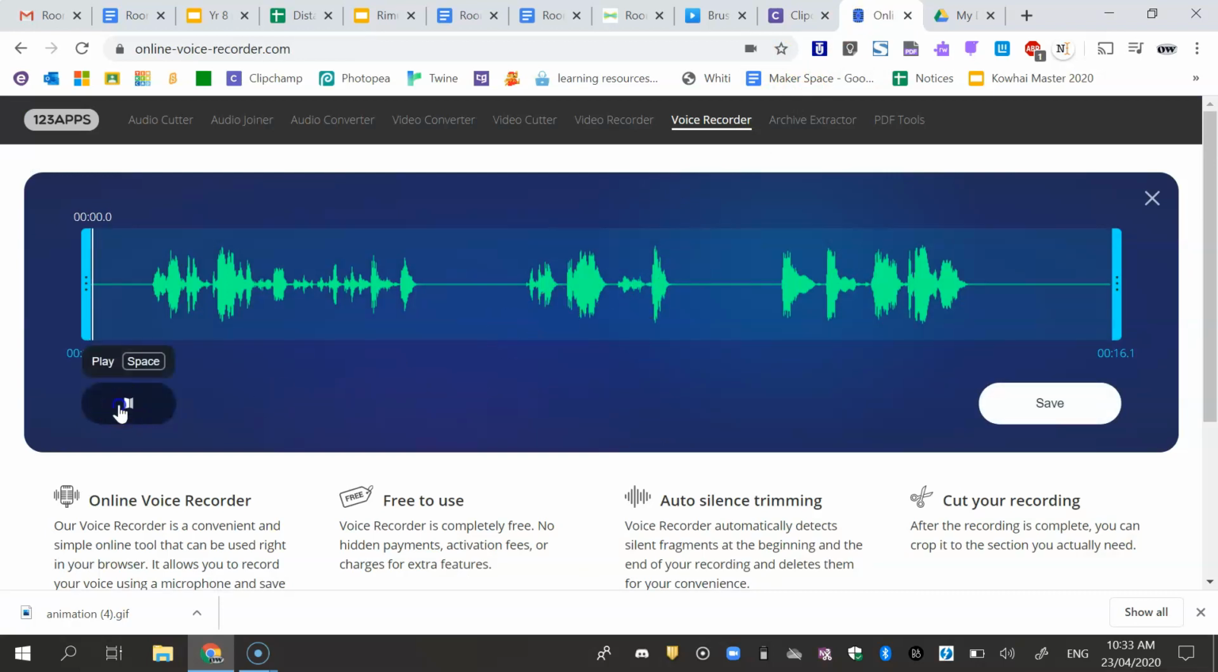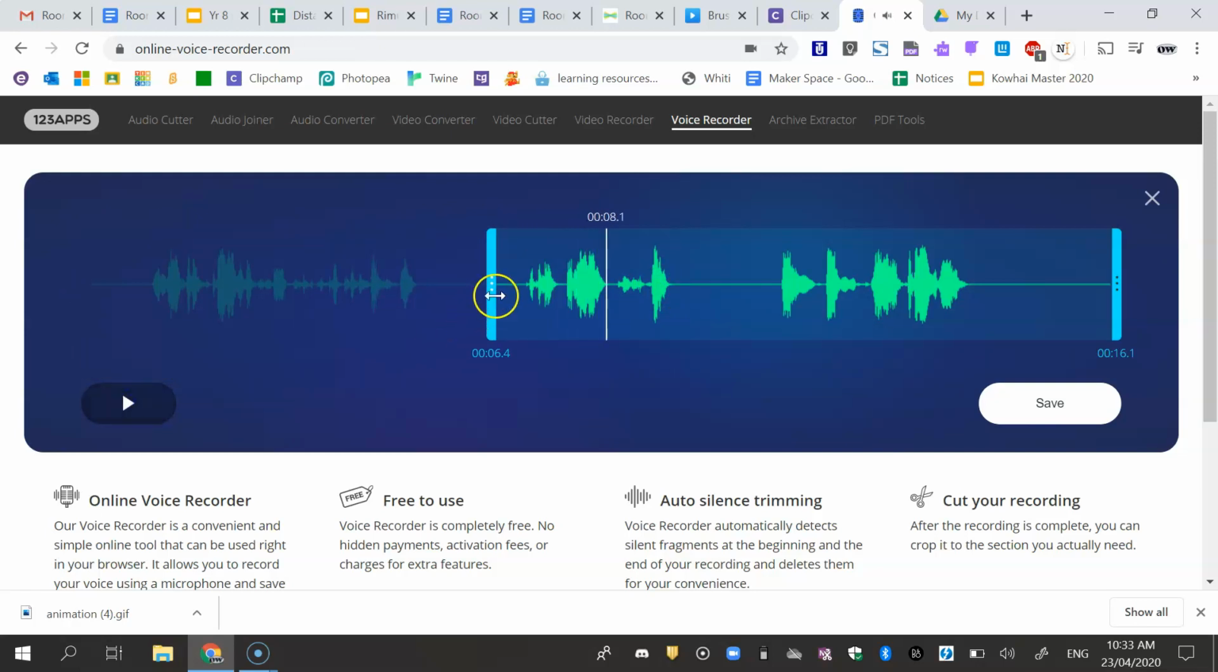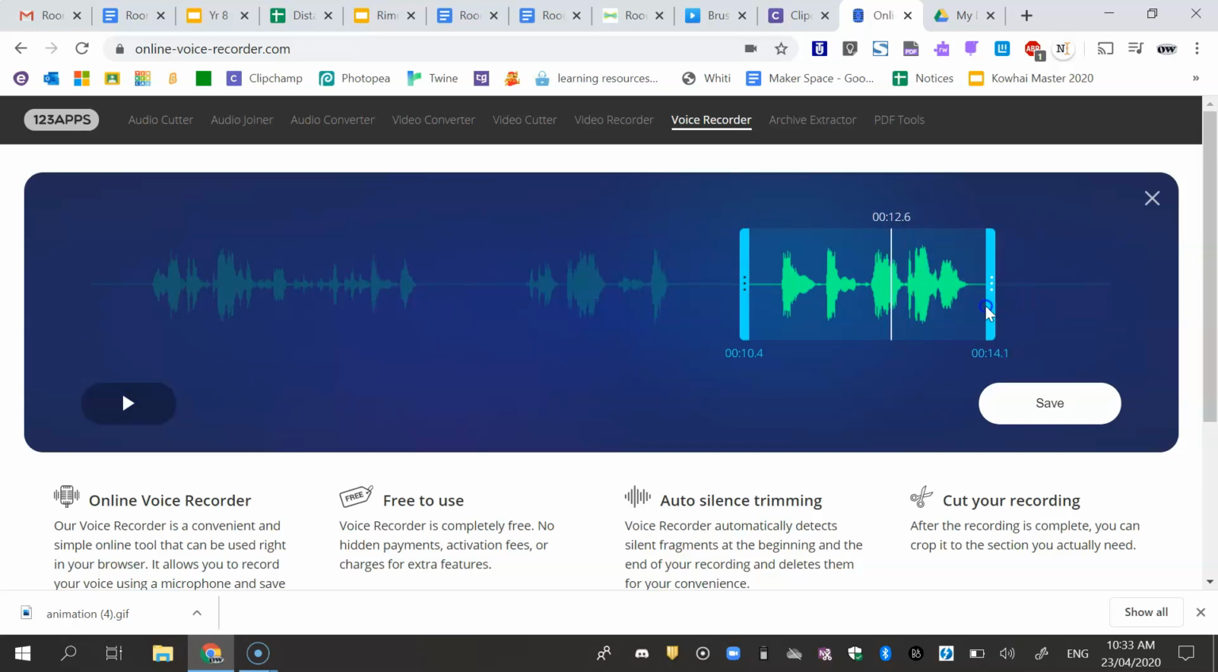Now here I can play it back. Here we go. I know I don't need this bit because that was just me rambling at the beginning. Do I need this bit? Let's see. Nope. So I just need this section here. Save. Now it downloads it.